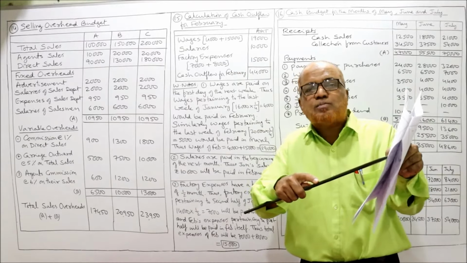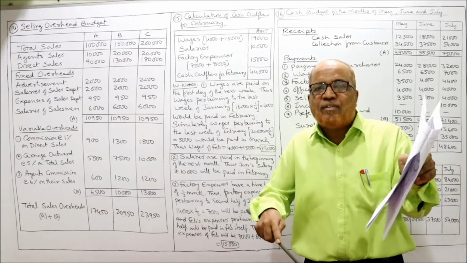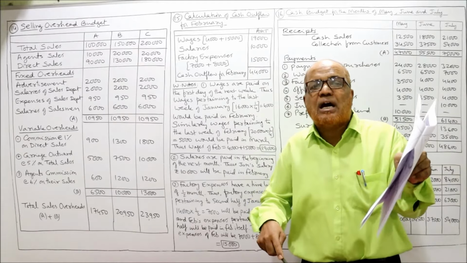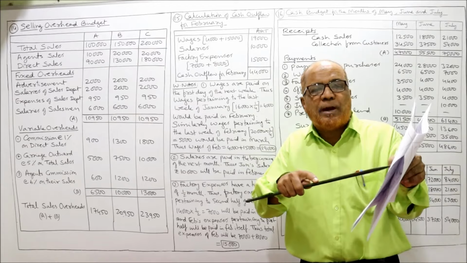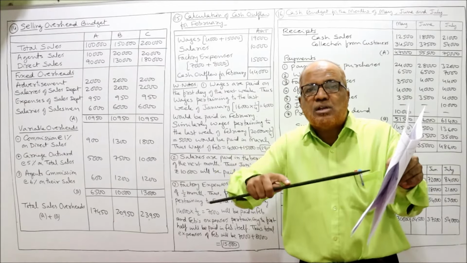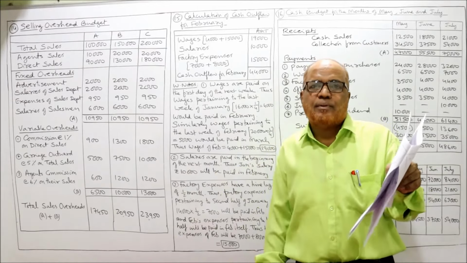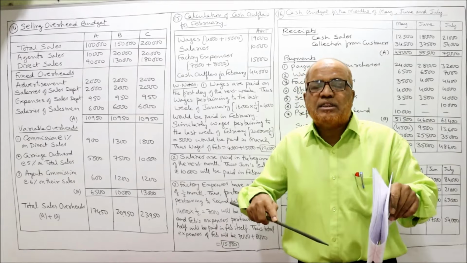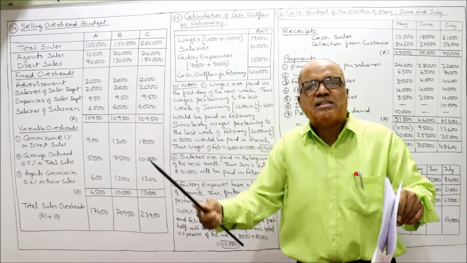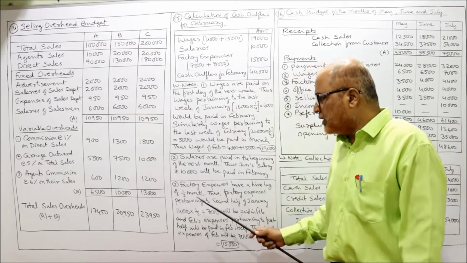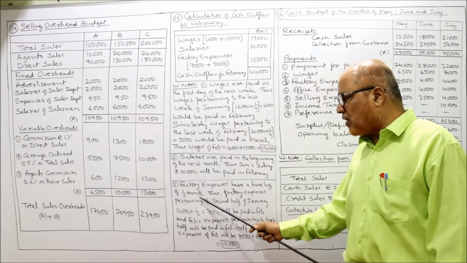February's total factory expenses are 16,000. So half of 16,000, 8,000. So 8,000 will be paid in February. Remaining 8,000 will be paid in March. So half the amount we pay in the same month, the remaining half we pay in the next month. So here factory expense have a time lag of half month.